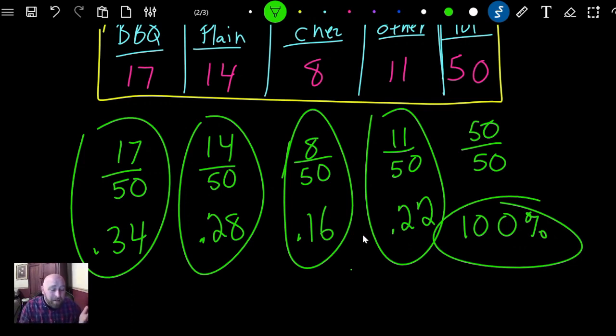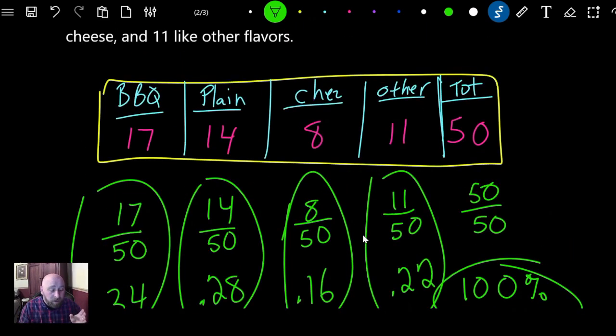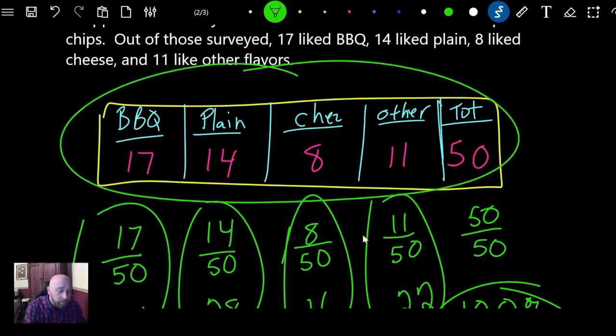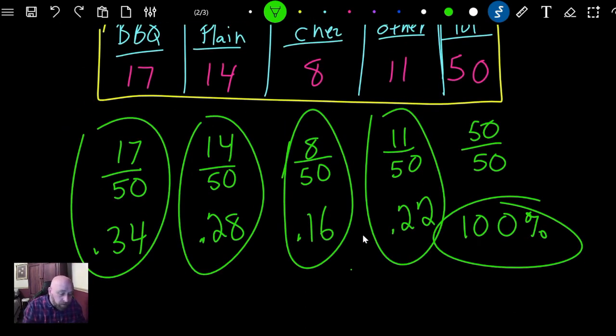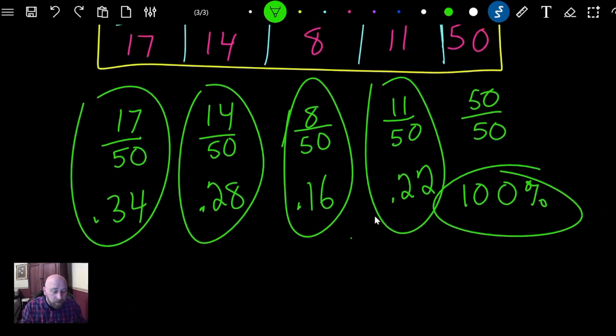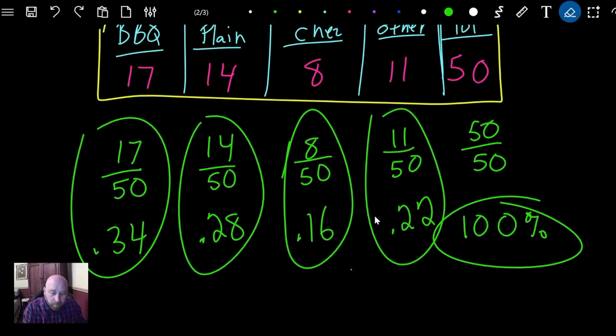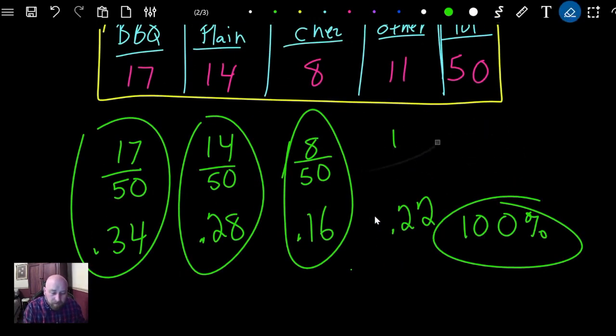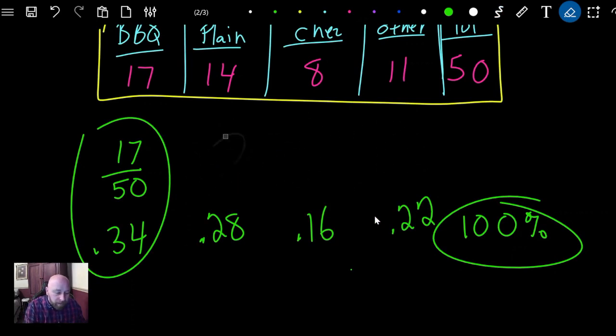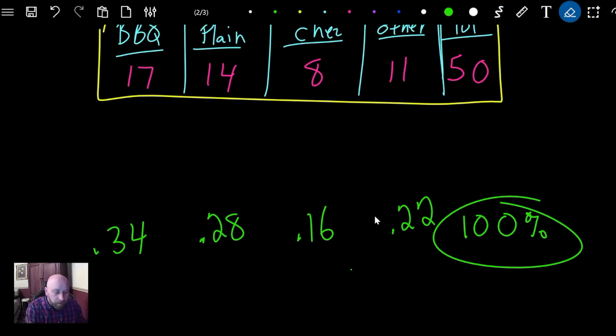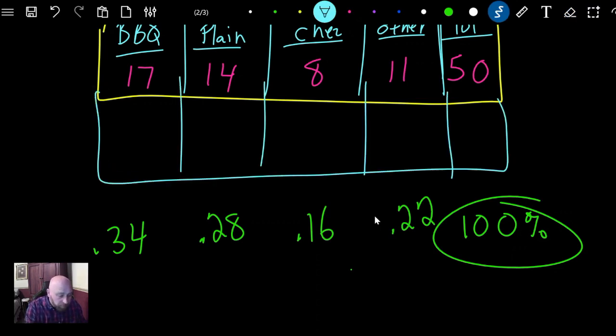Now we need to put that into a relative frequency chart. Right now we have our frequency chart, and then we have our ratios, and now we need our chart. Let me clear out some of this information right here, and I'm going to put our chart right above this. We'll use percent. Since we found the decimal, we found the fraction.